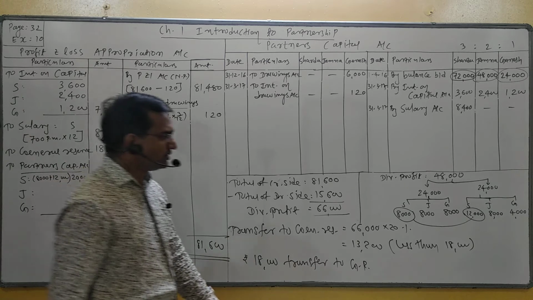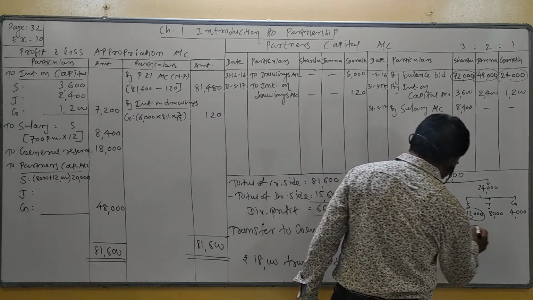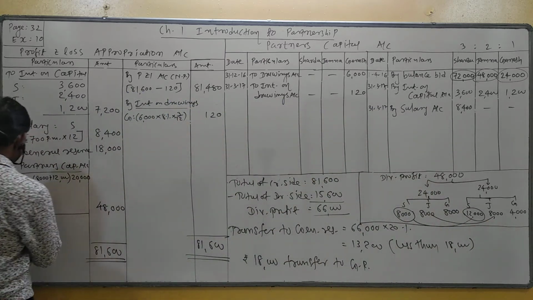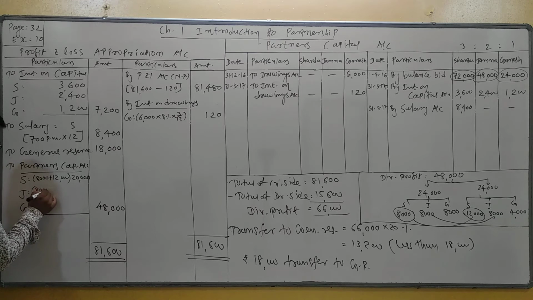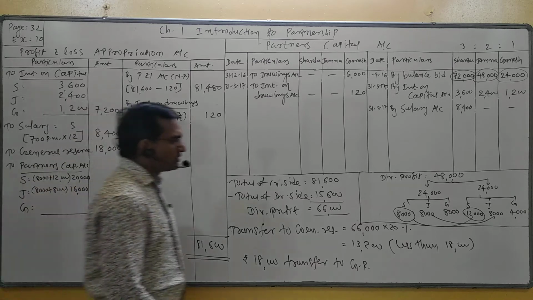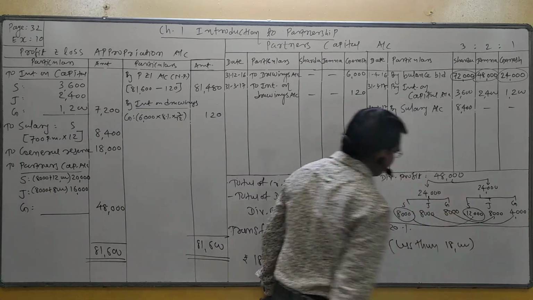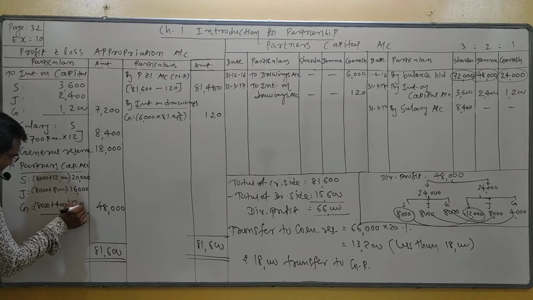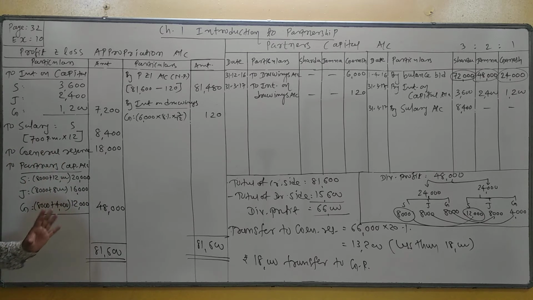Jamna gets 8,000 plus 8,000, which is 16,000. Ganesh gets 8,000 plus 4,000, which is 12,000. So this is the final distribution of profit. Now you can cross-tally: 20,000 plus 16,000 plus 12,000 is equal to 48,000, right?